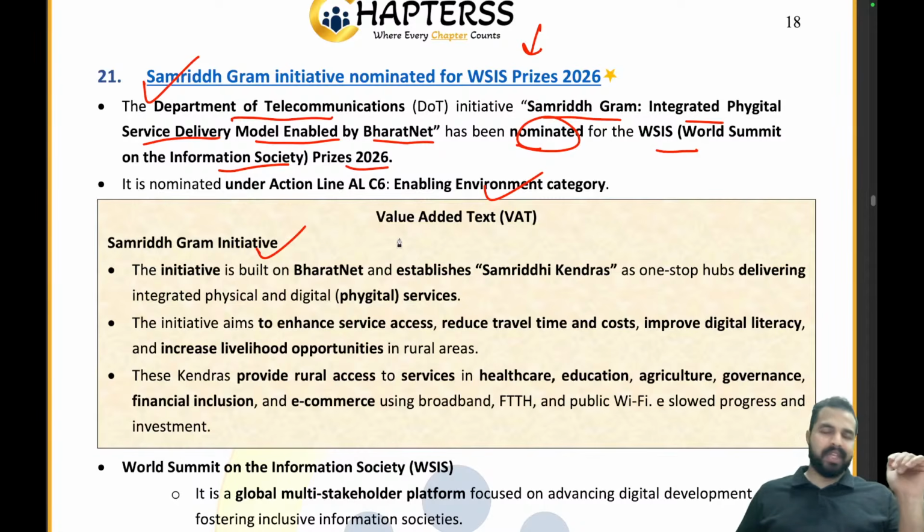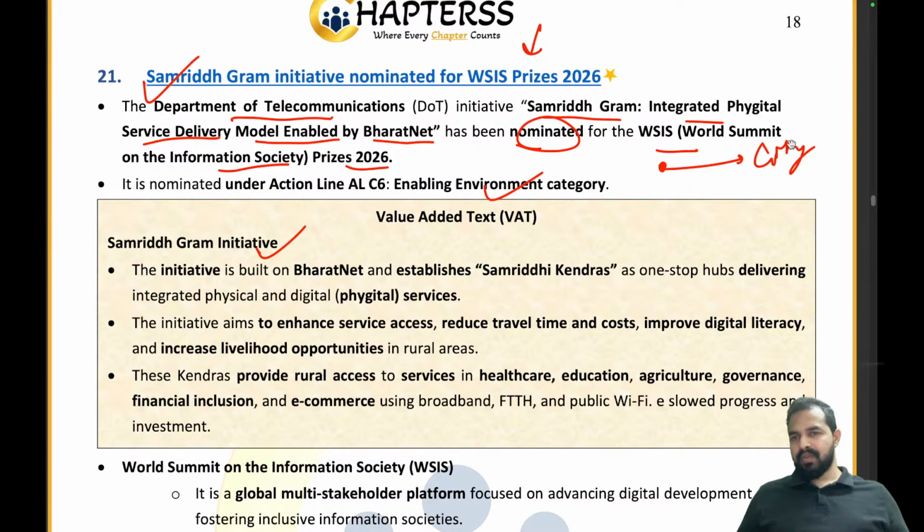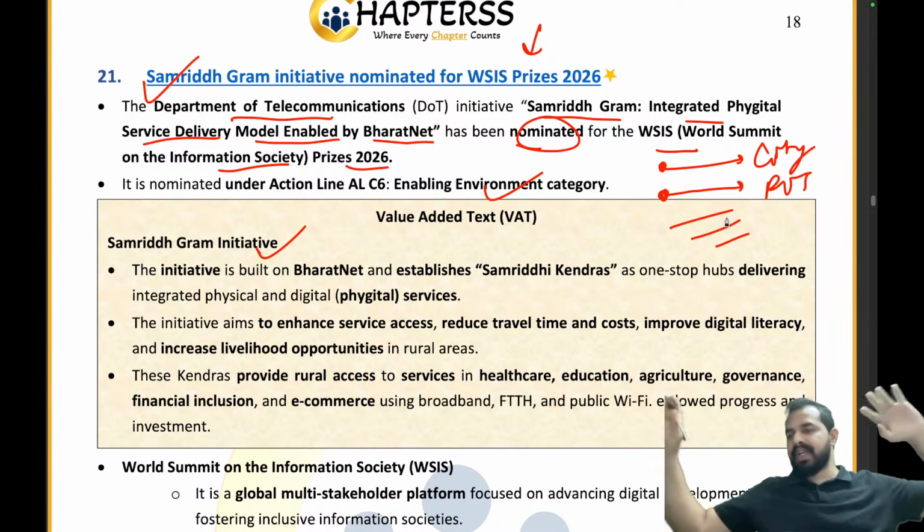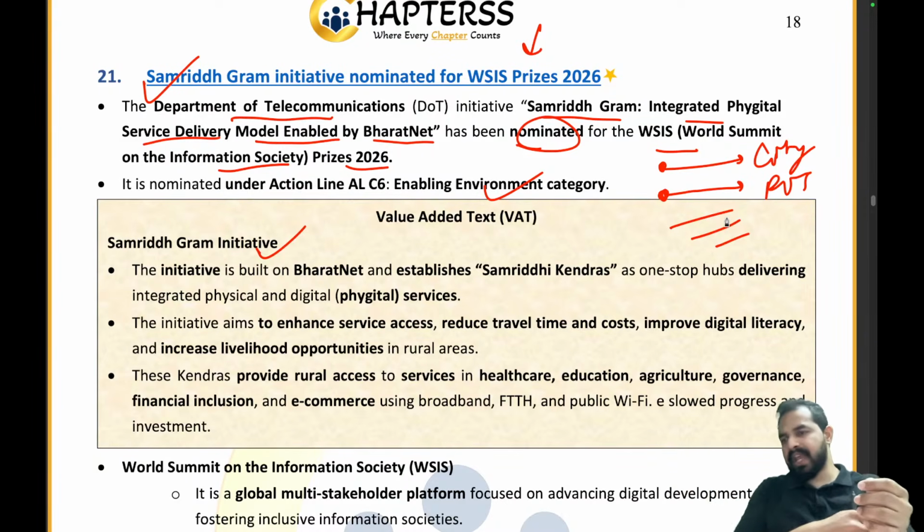Clear? Now what is Samrit Gram? See my dear friends, you all know that in the rural areas, whenever a person gets sick, where exactly do they go? They directly move to the city hospitals for treatment. After that, if a person wants good education, they go to the private schools in cities. So for many reasons, they move from rural areas to the cities on a temporary basis, sometimes for treatment, sometimes for education, sometimes for other services.